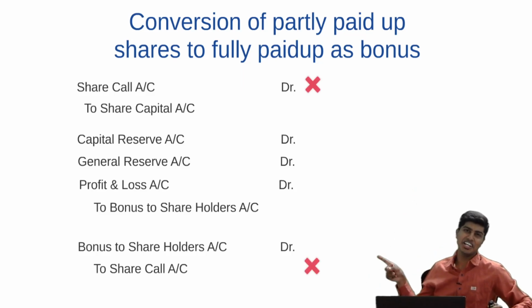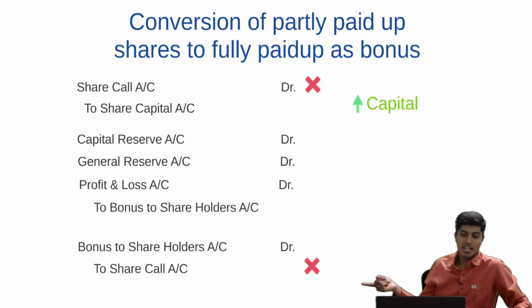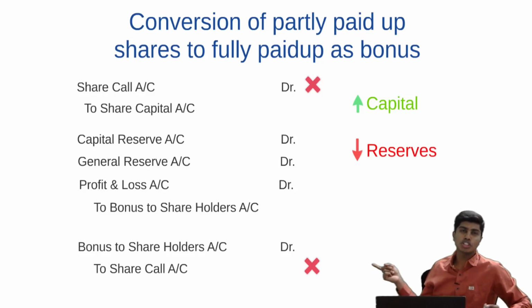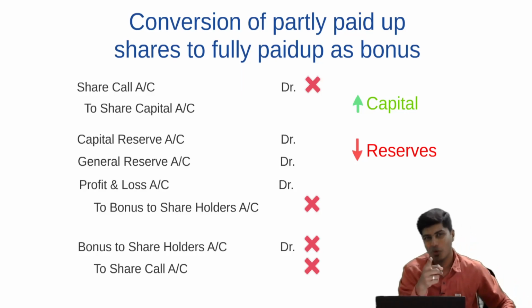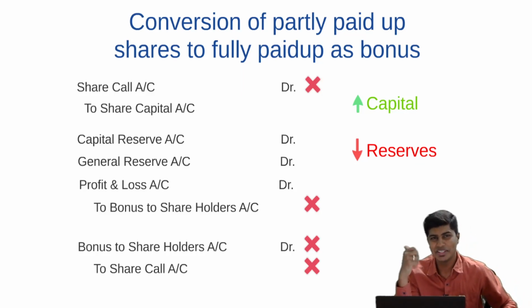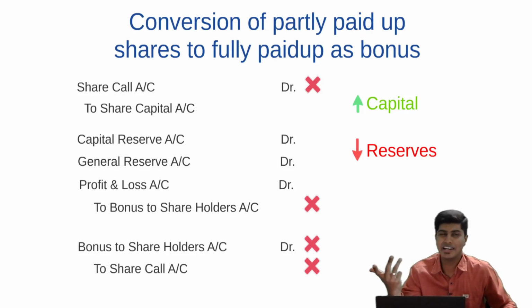Share capital is credited because capital is increasing. Reserves are debited because reserves are decreasing. And bonus to shareholder account is credited there and it is debited in the very next entry. That also gets closed. So ultimately what is remaining is reserves getting debited because it is decreasing, capital getting credited because it is increasing. So this is what we need to note when it comes to bonus issue.